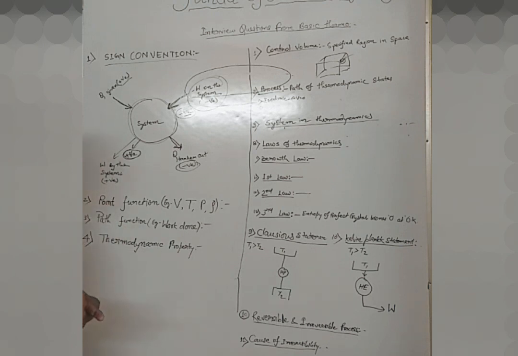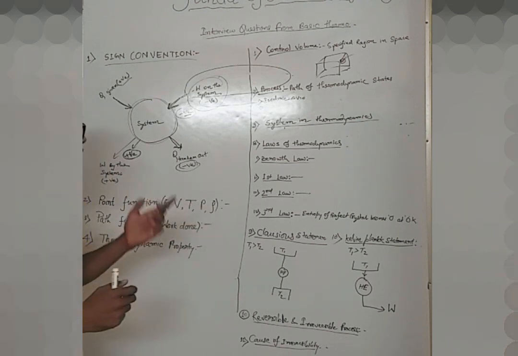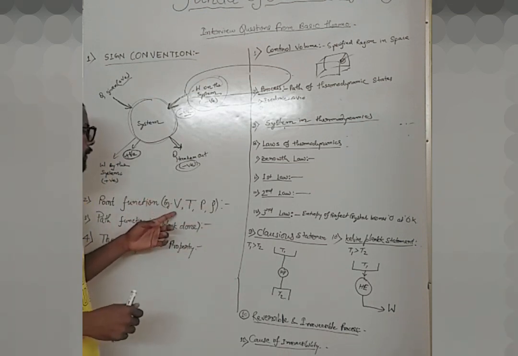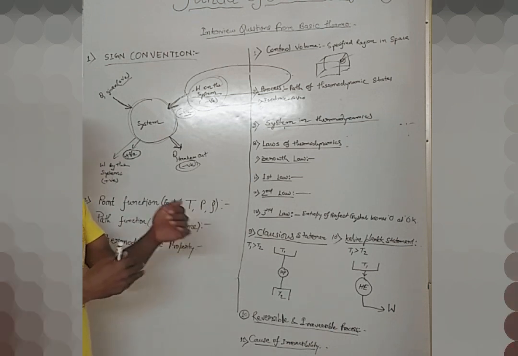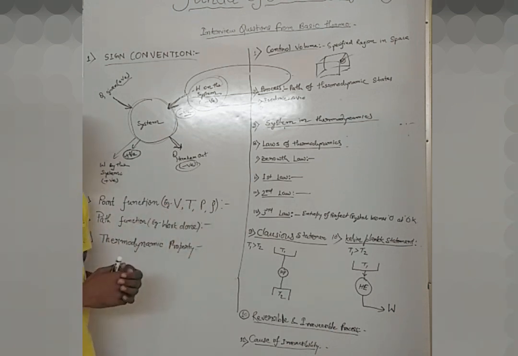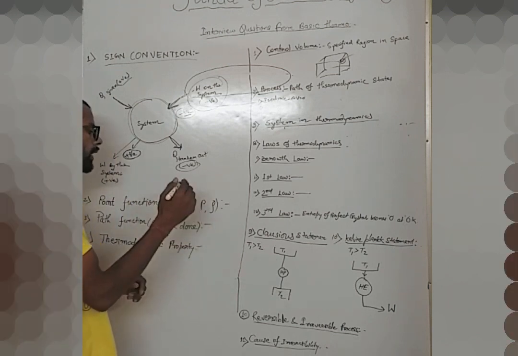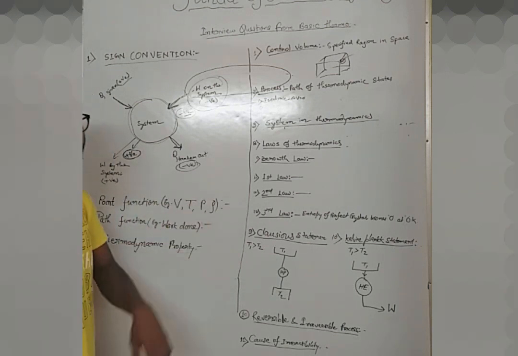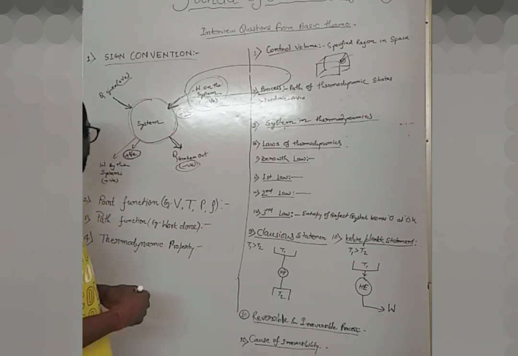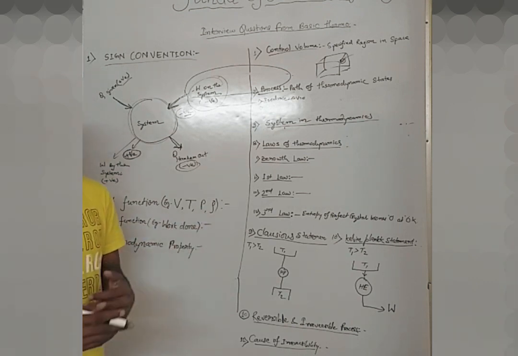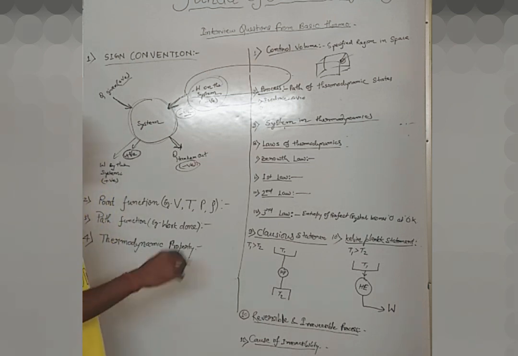Point function. What is called a point function? Point function means a thermodynamic function or parameter that depends only on the point, that does not depend on the path. Right? Like volume. The change in volume will depend on the initial and final position. Temperature also depends on the point. Pressure also depends on the point. And density also depends on the point. Okay, so that is a point function. A function that depends on the point in the process, that is the point function.